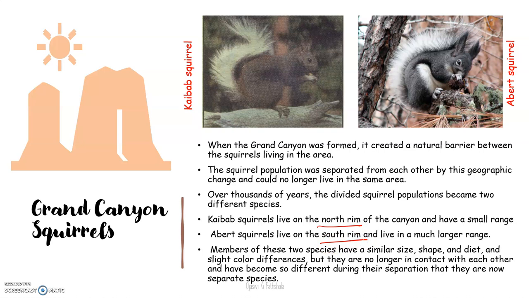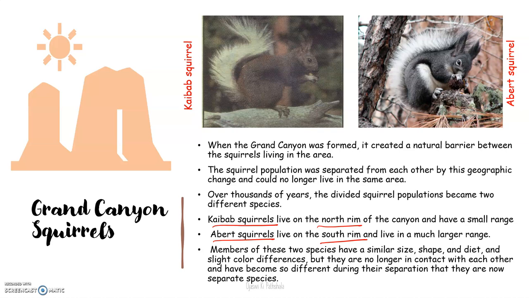After this separation, the squirrels also separated, and after a long period of evolutionary process, two different species of squirrel formed, that is the Kaibab squirrel in the North Rim and the Abert squirrel in the South Rim. These squirrels were not able to interbreed with each other, therefore two different species. And how did this happen? Because a natural barrier was created between the two groups of squirrels.